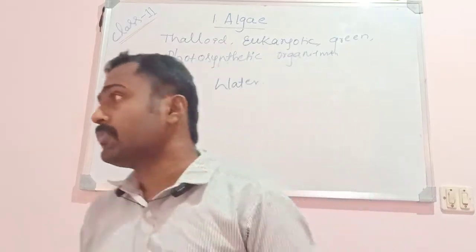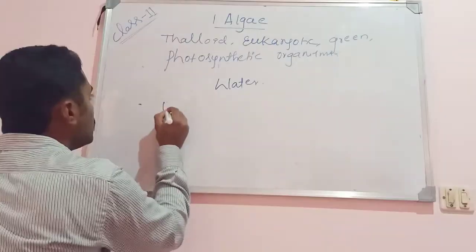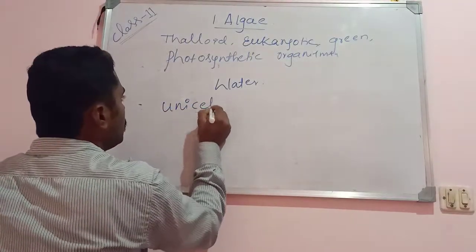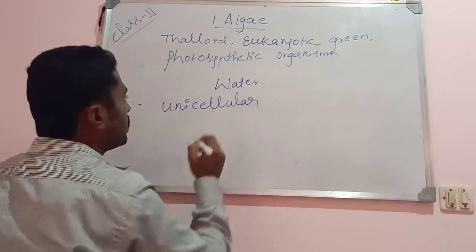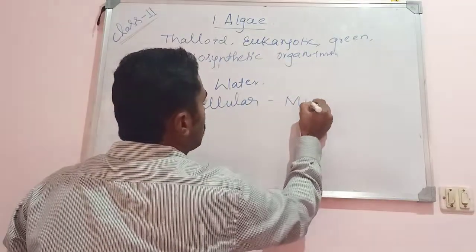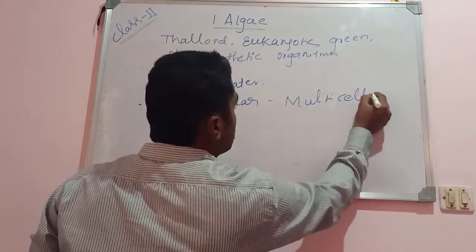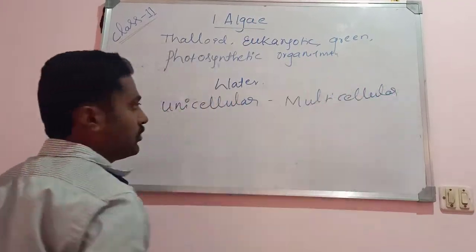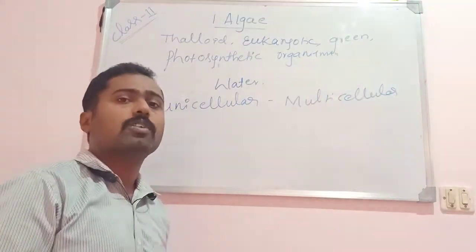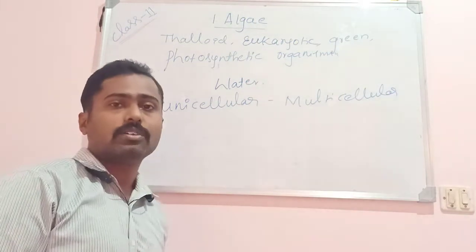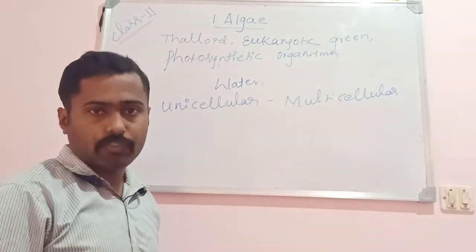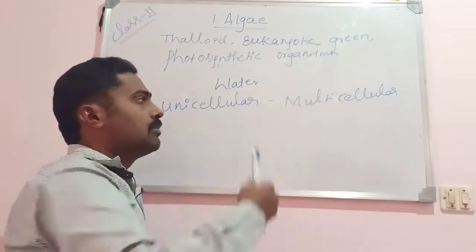The thallus of the algae ranges from unicellular to multicellular. There are unicellular forms like Chlamydomonas, Chlorella, Zoochlorella, as well as multicellular forms.